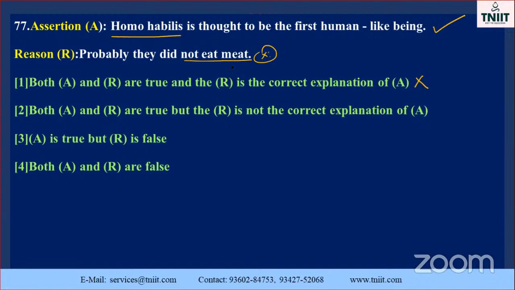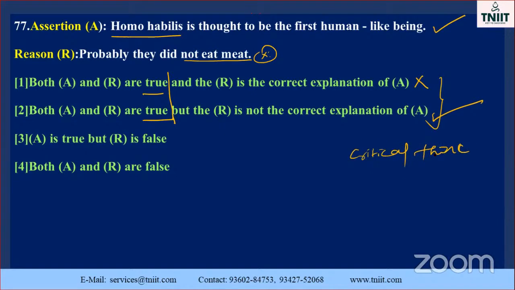But it is not a correct explanation of the assertion. So the second option is this one. The confusion is also there, that is very, very important. See that both A and R are true, both are the same, but R is not the correct explanation of A. That is the correct one. This is critical thinking.